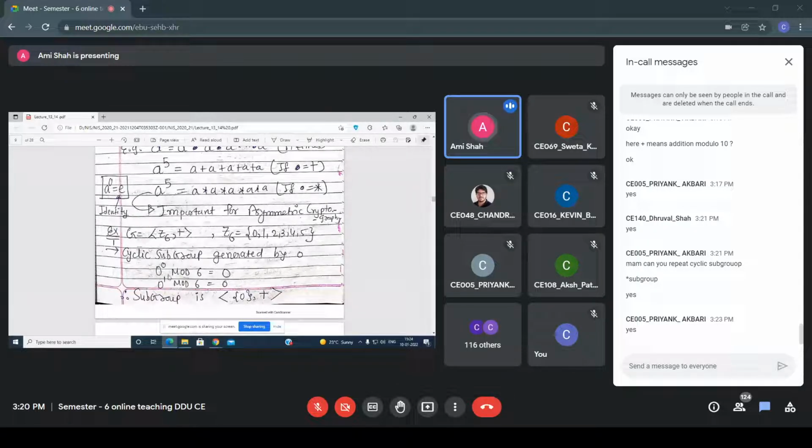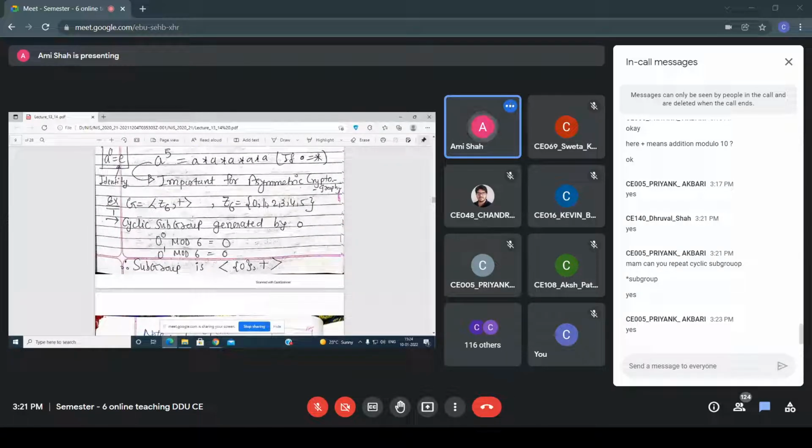Now 0 raised to 1 mod 6, all of you know that it is 0 mod 6, which means the answer is 0. That's why here the subgroup under this plus operation is... which value? Because for 0 raised to 2, 0 raised to 3, in each and every case you are getting the answer 0, right? That's why you can say that the subgroup is 0. Okay, now you have to take the next element.